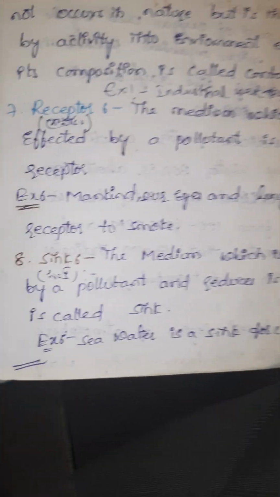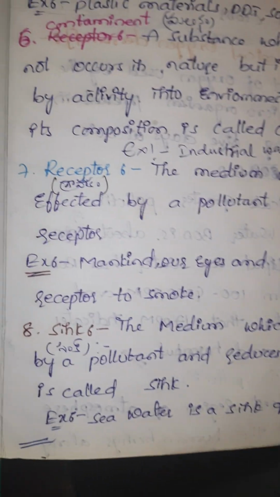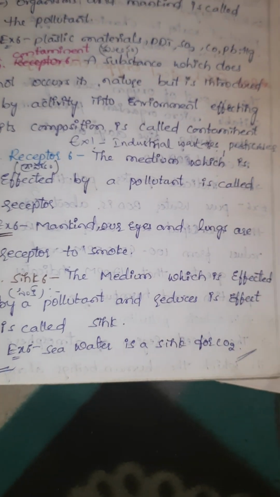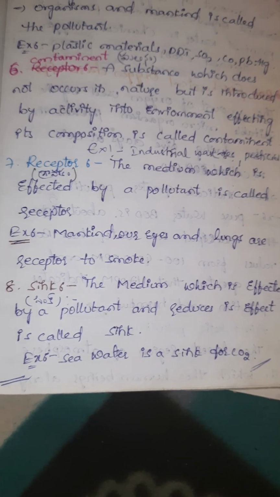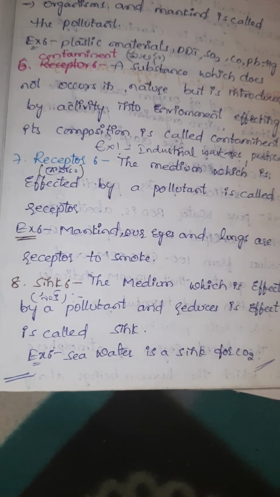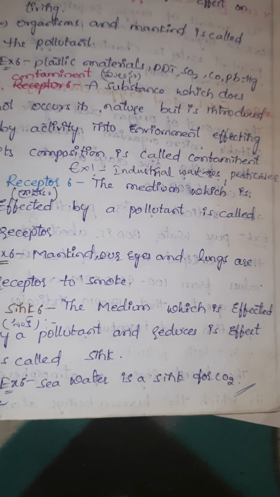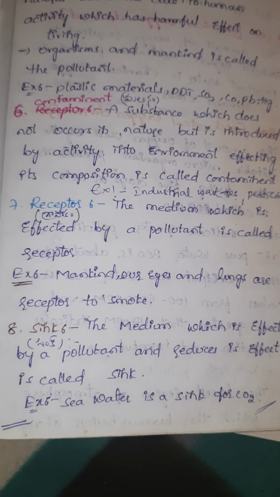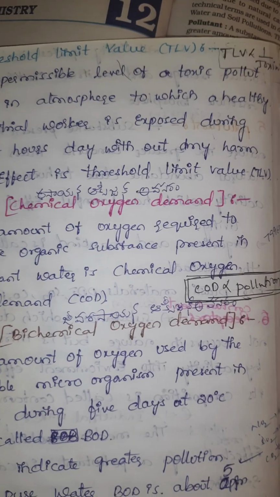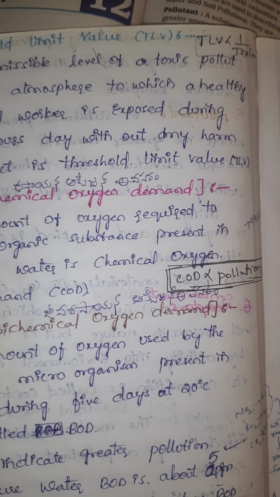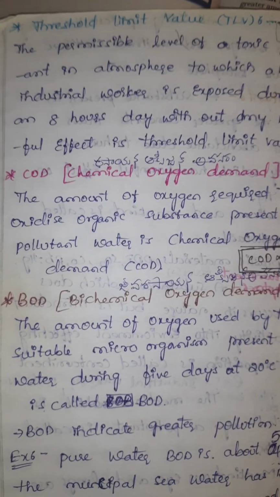Sink: the medium which is affected by pollutant and reduces its effect is called sink. Seawater is a sink for CO2. Threshold limit value, TLV, is inversely proportional to the toxicity.